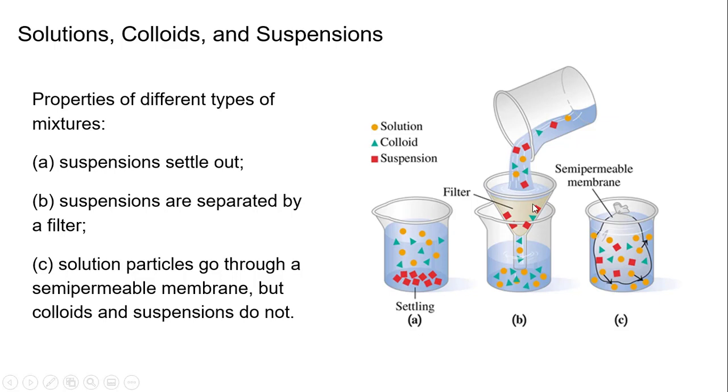So B, suspensions are separated by a filter. Because they're large, they can be stopped in a filter, but solutions and colloids will filter through. Now, if you use a semi-permeable membrane, solution particles will go through, but colloids and suspensions do not. So it also depends on the size, and this is where we pay attention to the size of all of these particles, because if you need to filter something out, you need to pay attention to the size so it can either block it out or let it pass through.